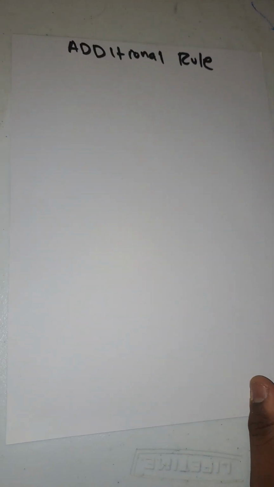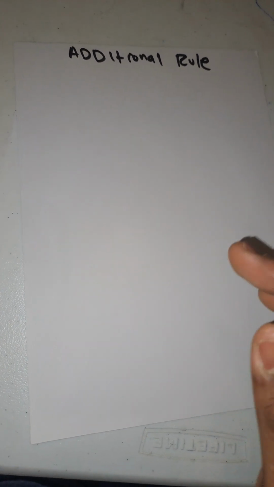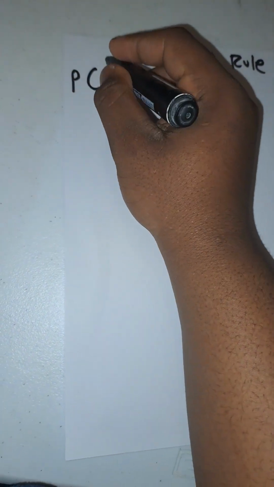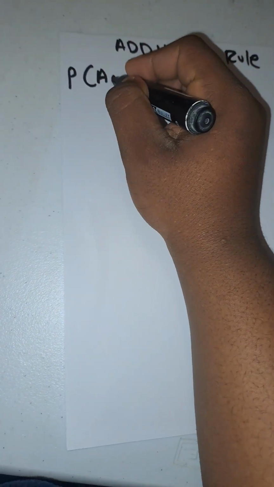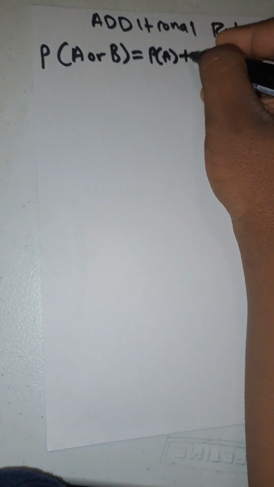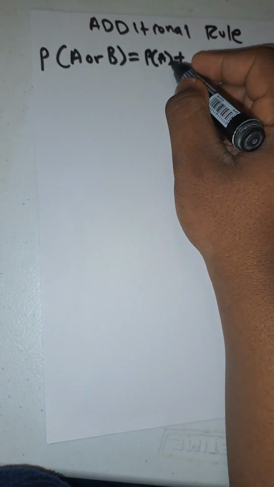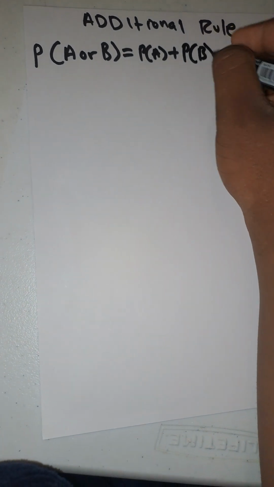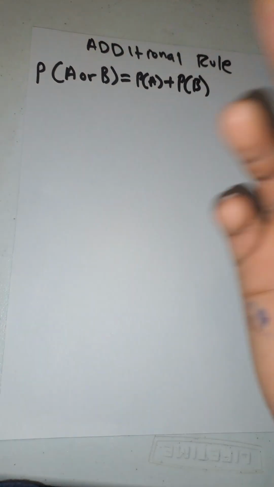So these are the formulas that you are going to use to help you. Let's start with this one. Now let's say you have something like this: probability of A or B. It is equal to the probability of A plus, so basically, "or" means you are adding. Don't go there yet, just know what it is: plus the probability of B. I don't want to confuse you for now. You'll understand it when you get to the trig diagrams.